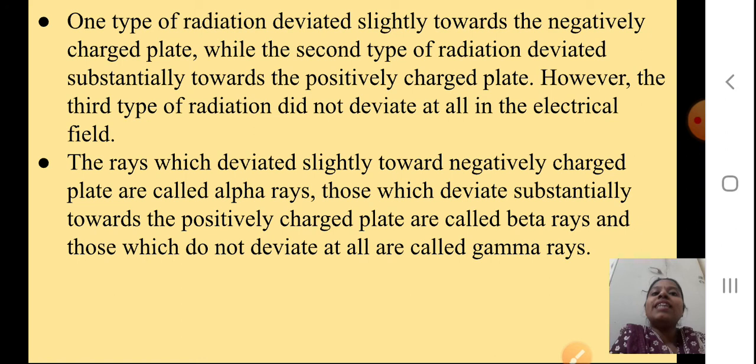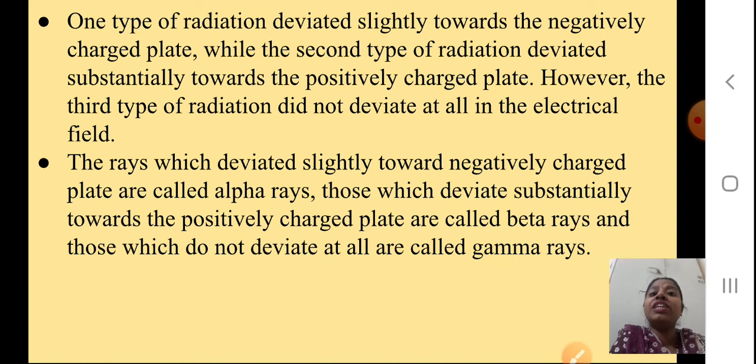One type of radiation deviated slightly towards the negatively charged plate, while the second type deviated substantially towards the positively charged plate. So one radiation went to the negative plate, one to the positive plate. However, the third type of radiation did not deviate at all. It did not go to the positive or negative plate in the electrical field.